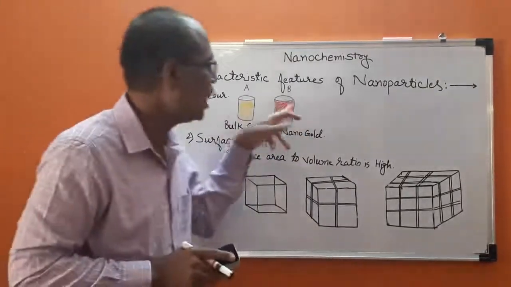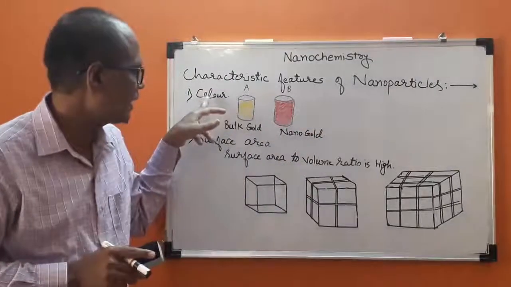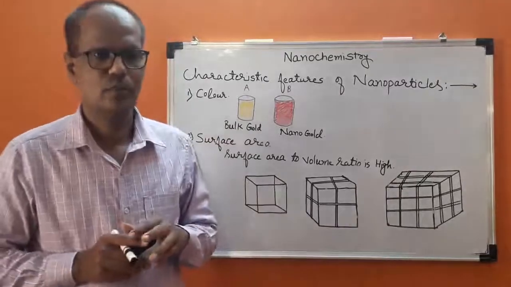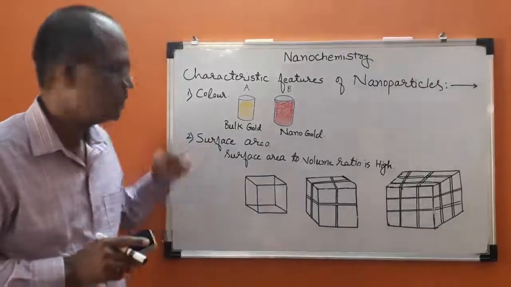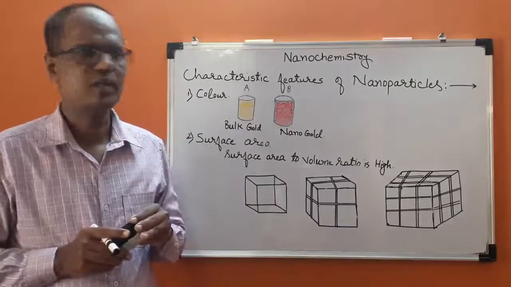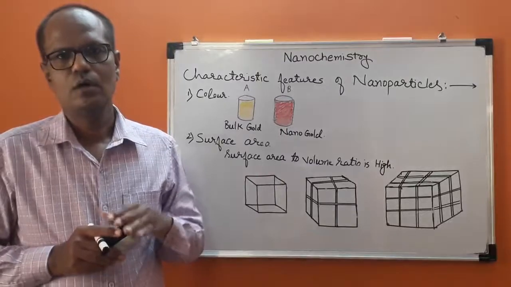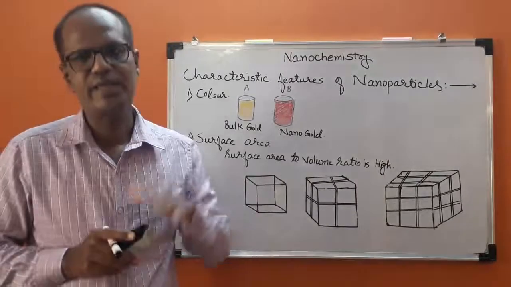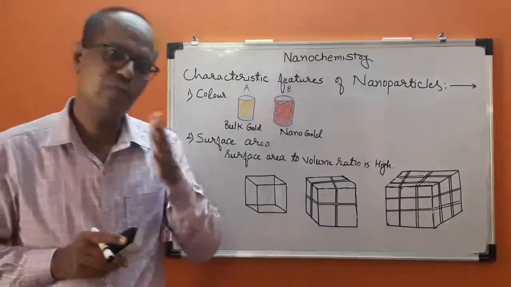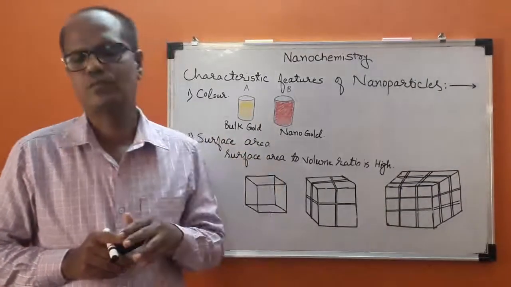It becomes almost red. This is the most important characteristic of color. After that, the next physical property of the nanomaterial is the surface area. Depending upon how much surface area is available, the rate of the chemical reaction changes.